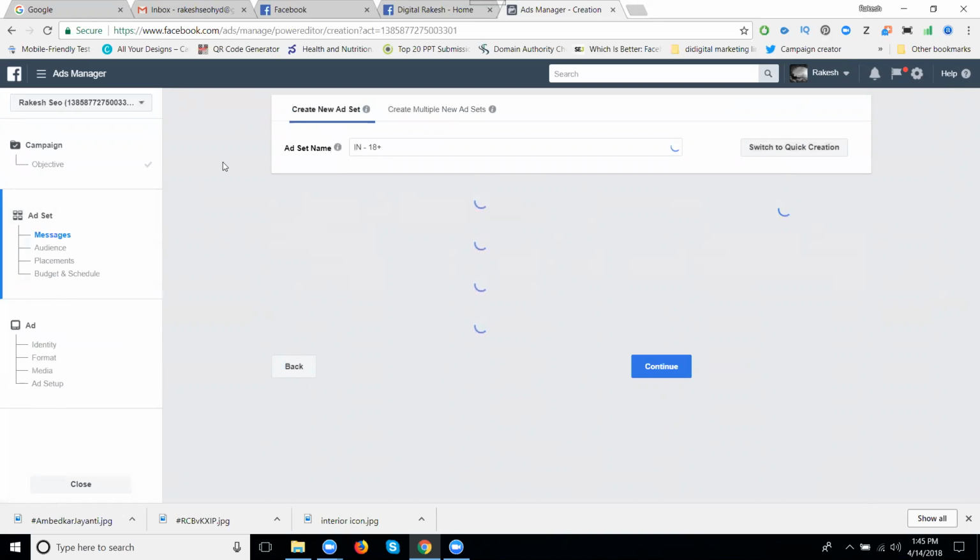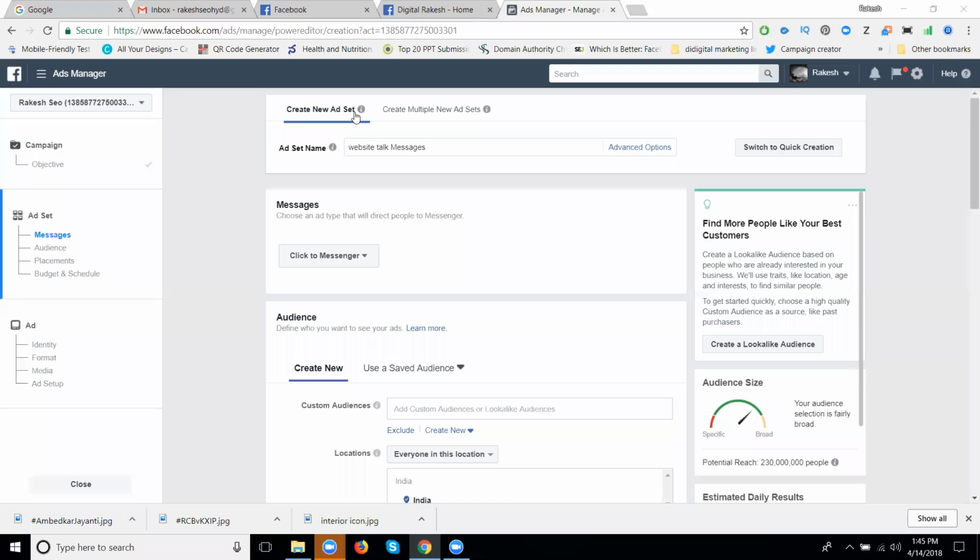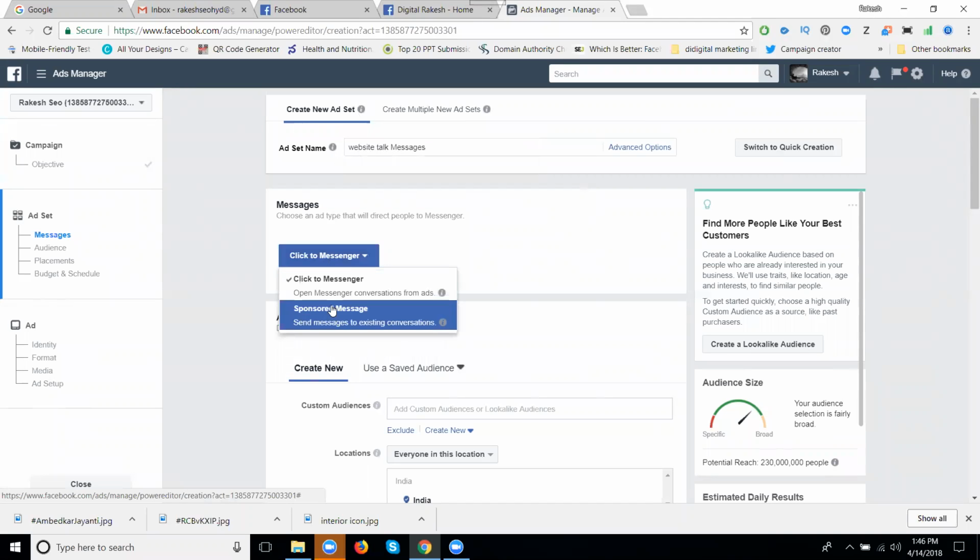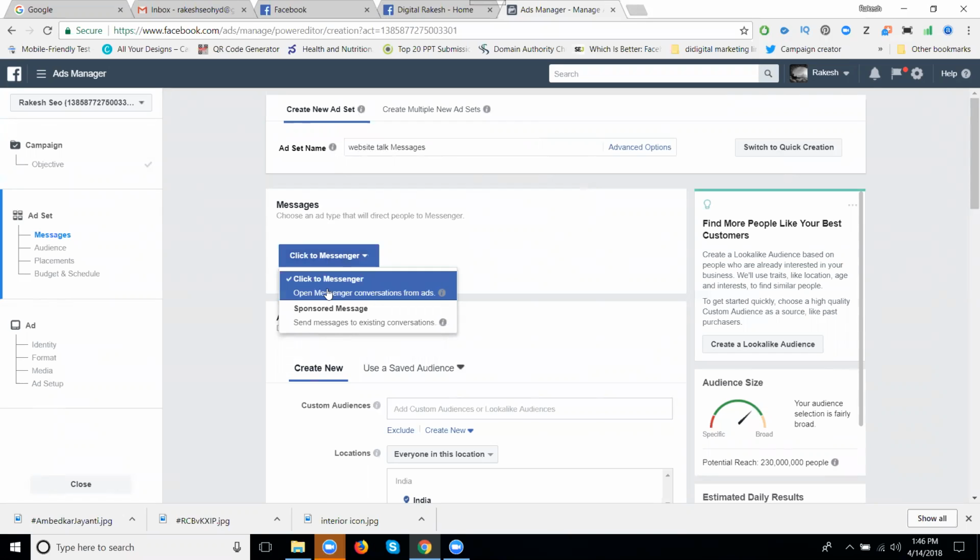Now we are going to add the ad group here. Add the ad set name, the same. Now here, the ad group. Click to Messenger, Sponsored to Messenger. It will be working on the Facebook right side, or you can go to the individual chat Messengers. I'm clicking Click to Messenger.